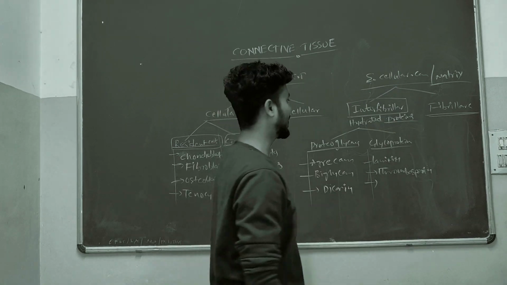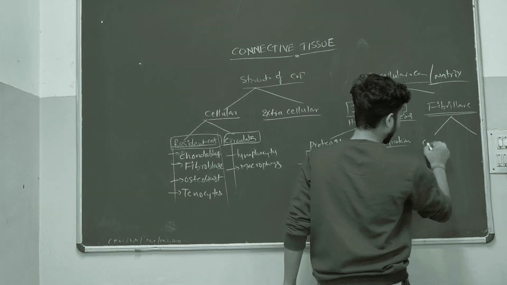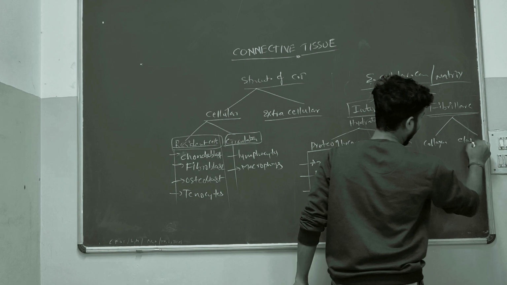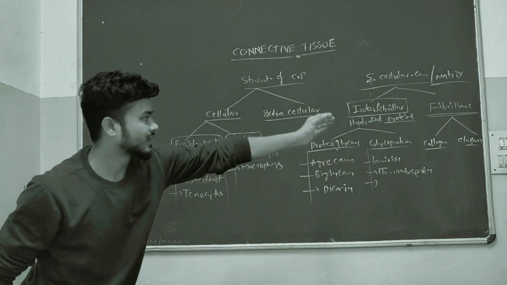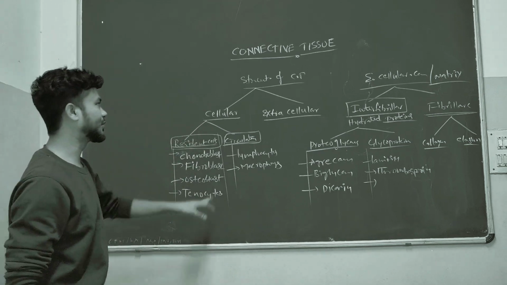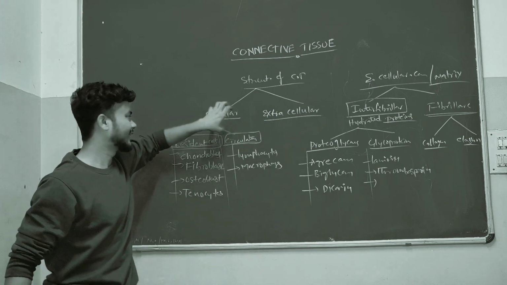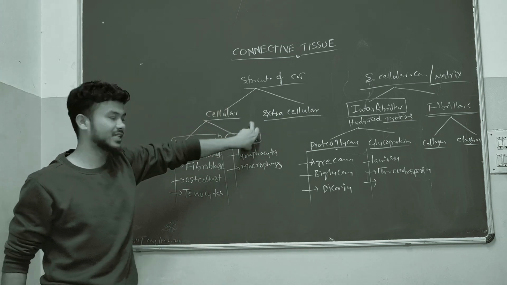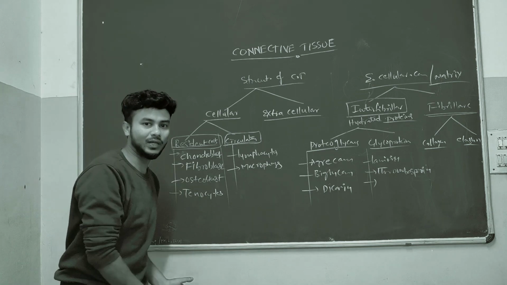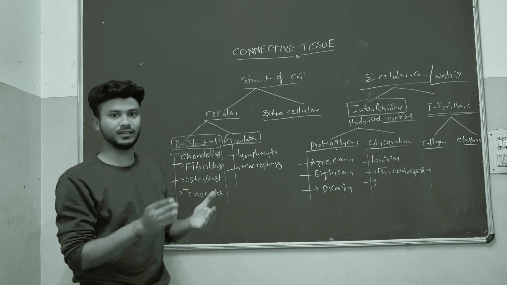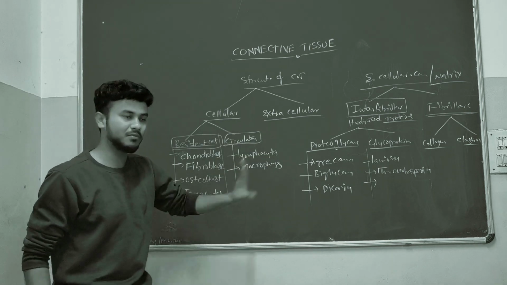In this fibrillar component, we will have only two structures, that are collagen and elastin. So this was the structure of connective tissue. Here we have the cellular component and the extracellular matrix. In the cellular component, resident cells and circulating cells. Resident cells are specific to only one kind of structure, either ligament, tendon, muscle, or bone, like that. Circulating cells are throughout the body.